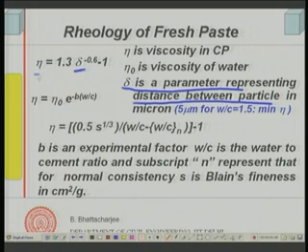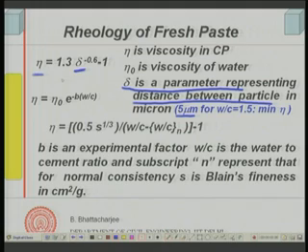So, if I increase delta, nu will reduce, and it reduces till possibly the distance between the cement particles becomes 5 micron. Any distance beyond this, any addition of water and further dispersion beyond this, of course, does not cause further change in the viscosity. So, you can see that viscosity reduces, therefore, flow will improve. This is of course nu, the viscosity in centipoise, and this comes here in one of those equations. Nu 0 is the viscosity of water.